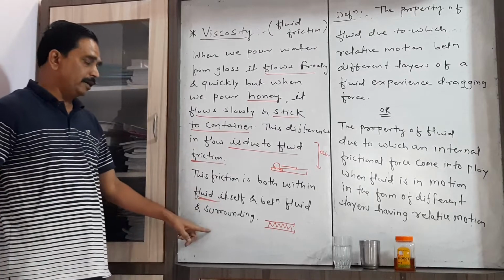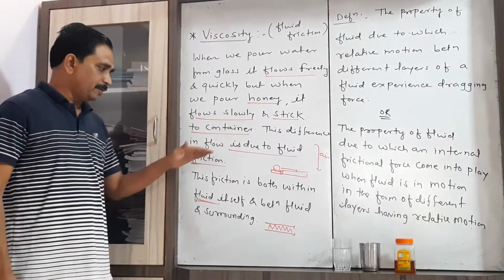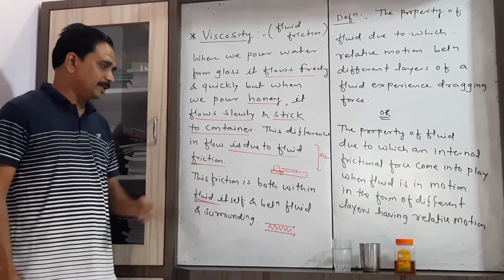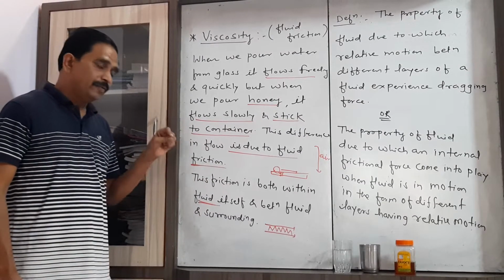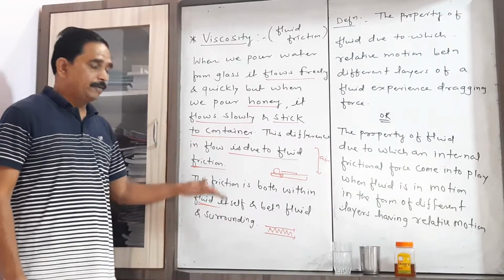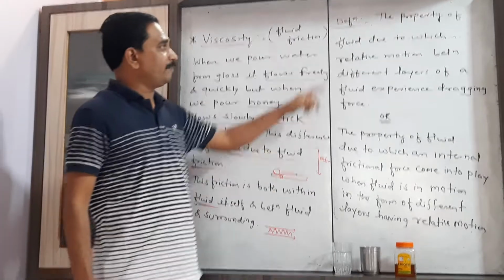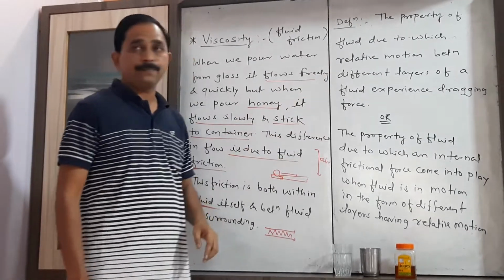So that's why this fluid friction is because of friction between the fluid layers themselves and friction between the fluid and the surroundings.